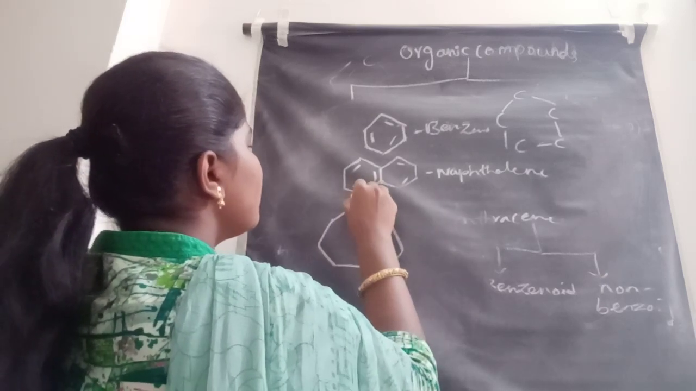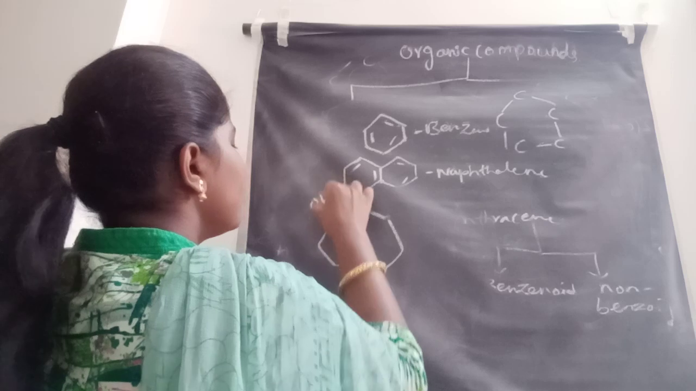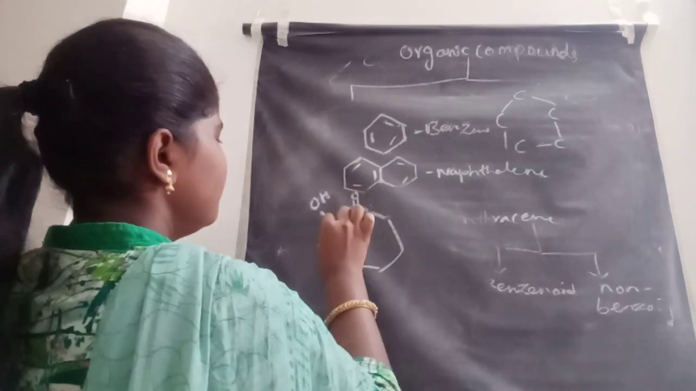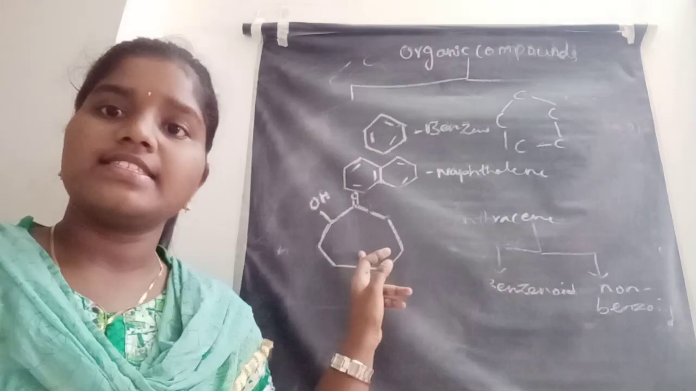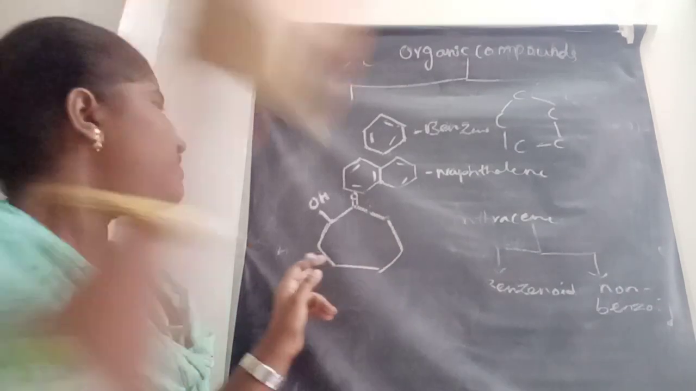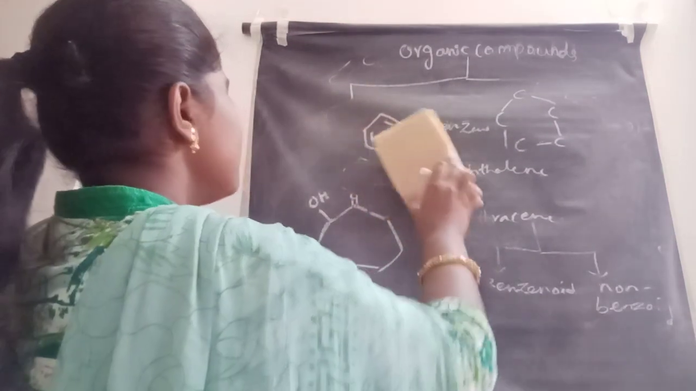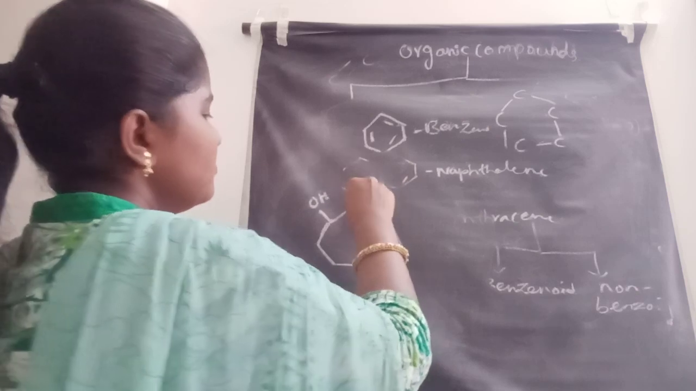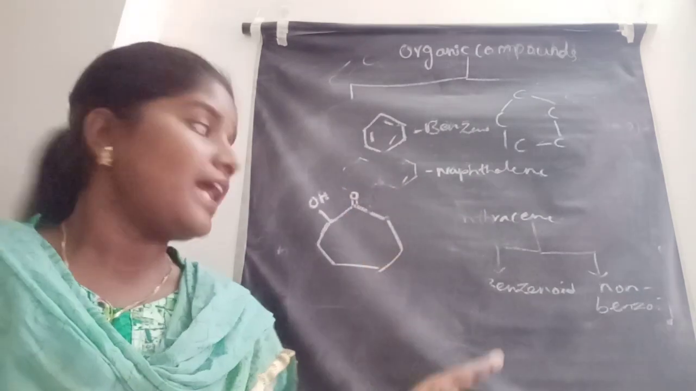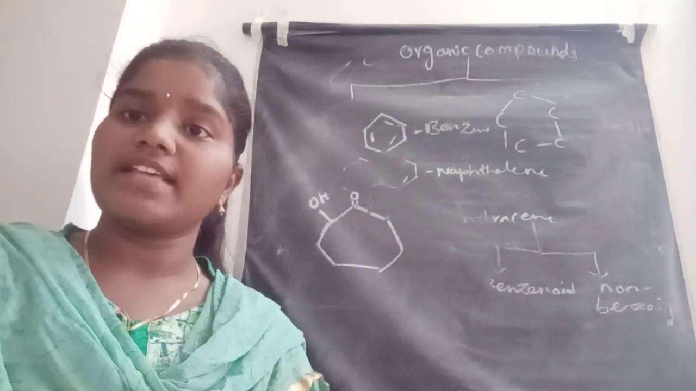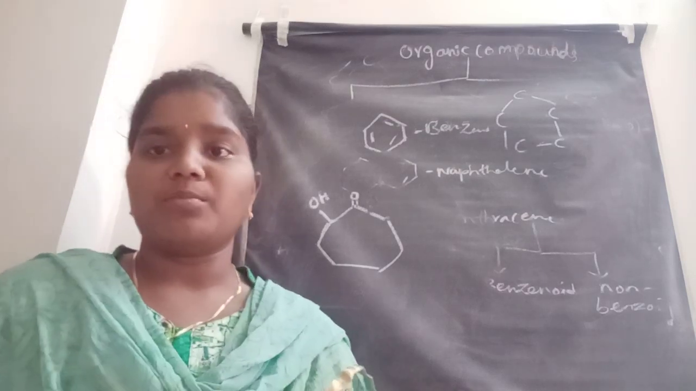Here double bond O, here OH. This is the structure of the tropolone. Here oxygen is there at top. Tropolone and azulene are the examples of the non-benzenoid compounds.